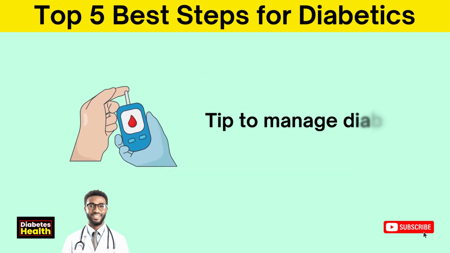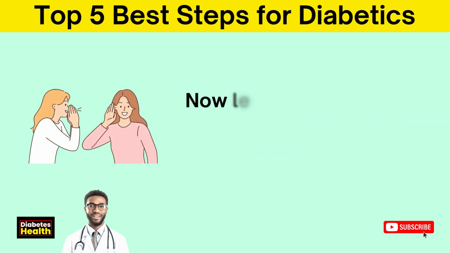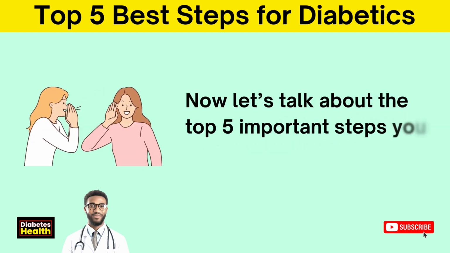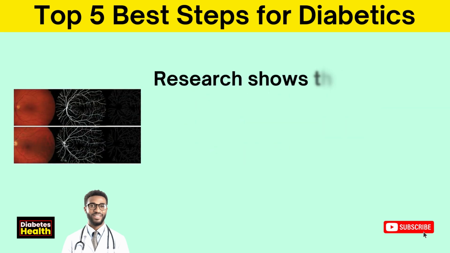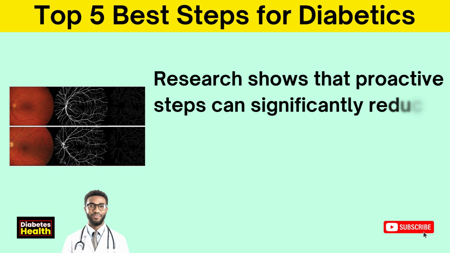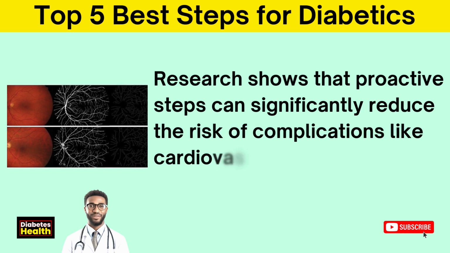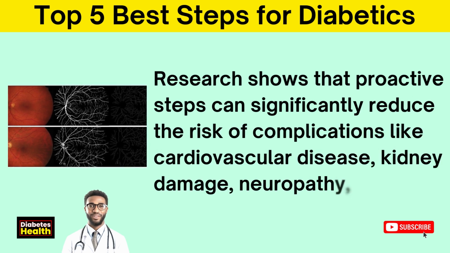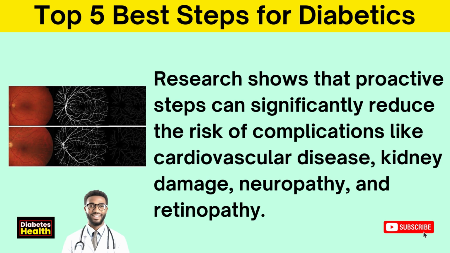Tips to manage diabetic complications. Now let's talk about the top 5 important steps you should follow. Research shows that proactive steps can significantly reduce the risk of complications like cardiovascular disease, kidney damage, neuropathy, and retinopathy.